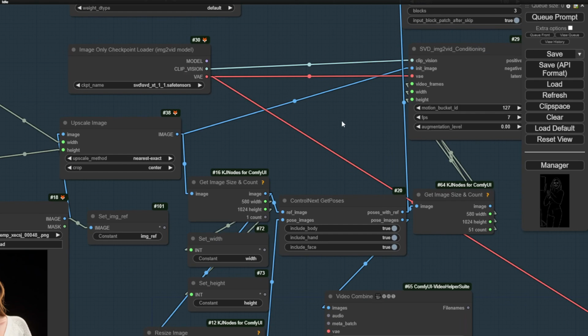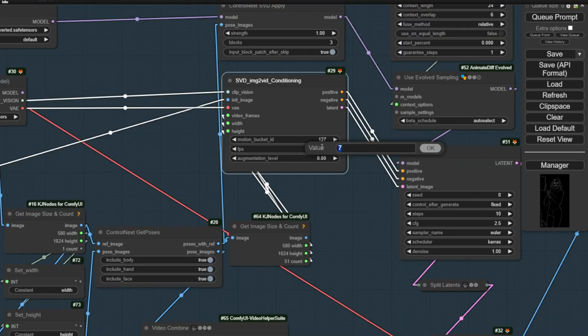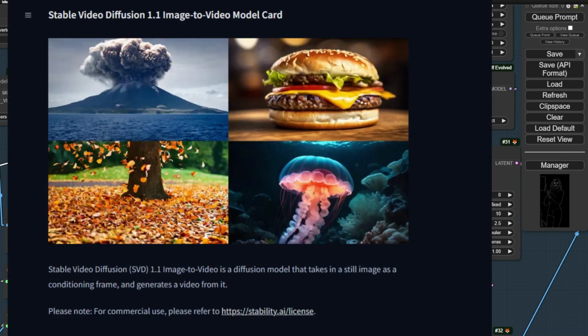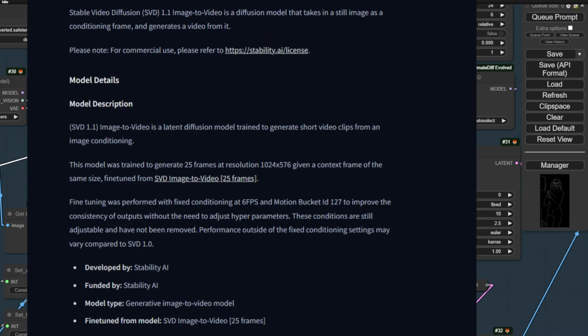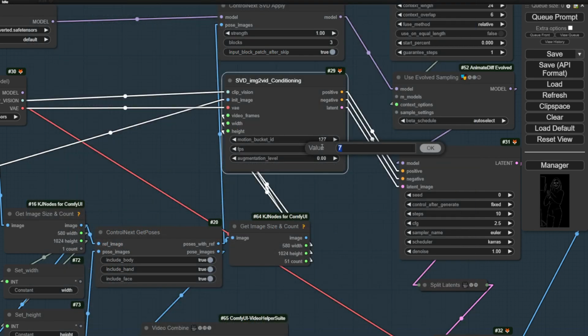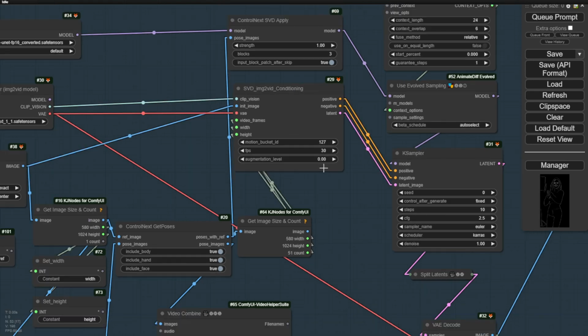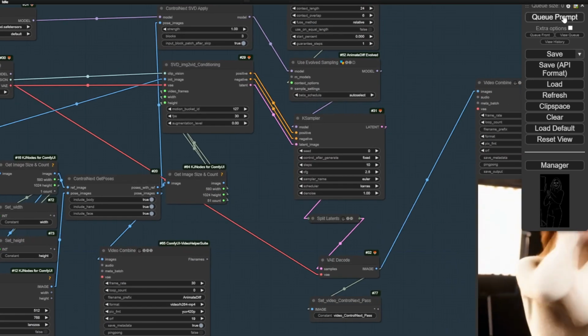Well, you can use the SVD conditioning and try to boost up the FPS in here, but the max in the original SVD conditioning is not going too high. Even if you set it to like FPS 30, you won't be able to get a good performance from this, and we can try that by setting the FPS to 30 in the SVD conditioning. You can see the result that it won't be able to produce much better videos in here.